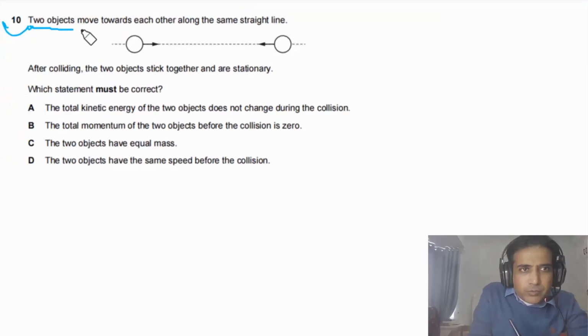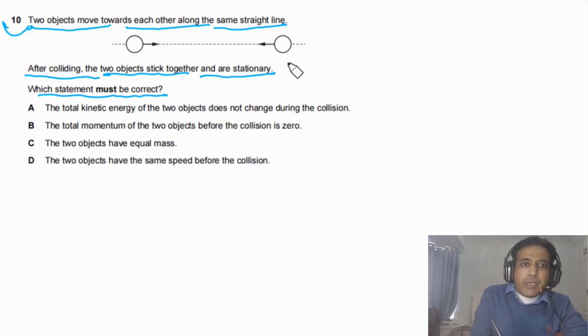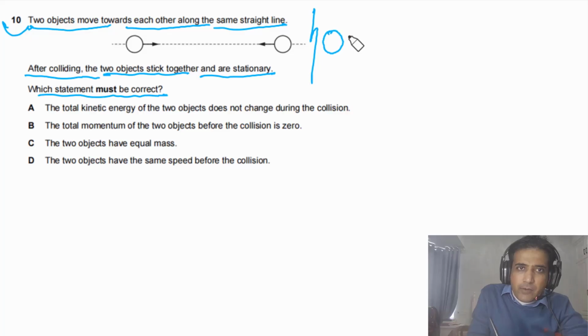Question 10 says two objects move towards each other along the same straight line. After colliding, the two objects stick together and the objects are stationary. Which statement must be correct? So it is given to us that these two objects collide, and after the collision they stick together and are stationary. It simply means that the final momentum is equal to 0.